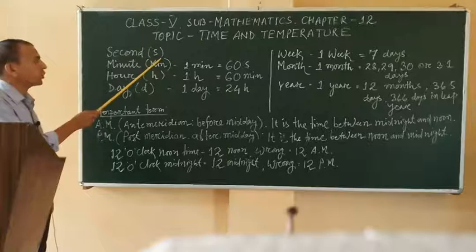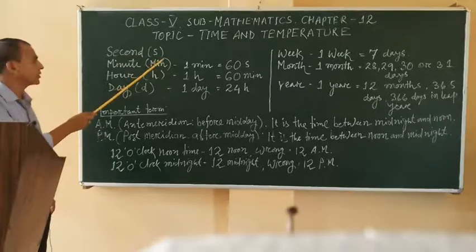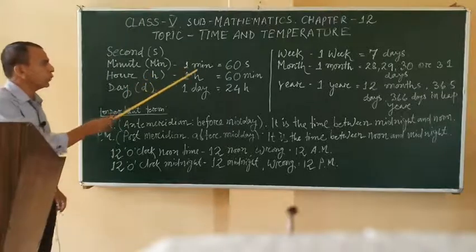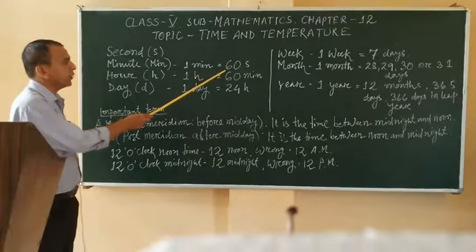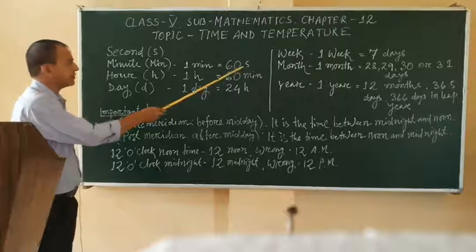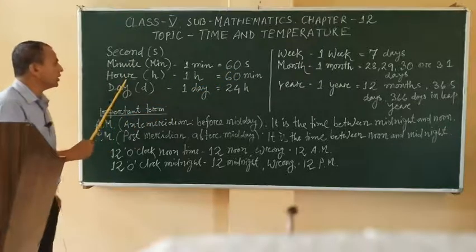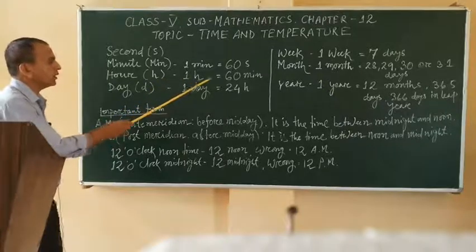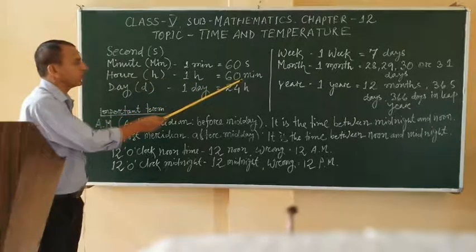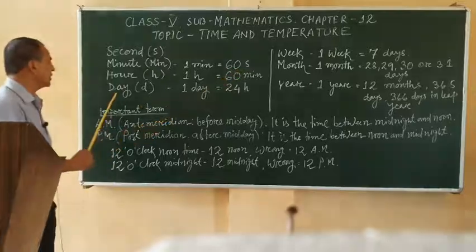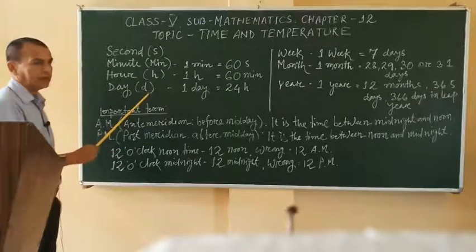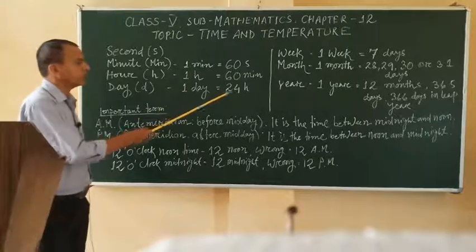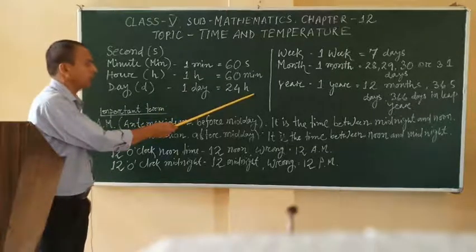We write the short form S, minute MIN, 1 minute equal to 60 seconds, hour, 1 hour equal to 60 minutes, day short form D, 1 day equal to 24 hours.